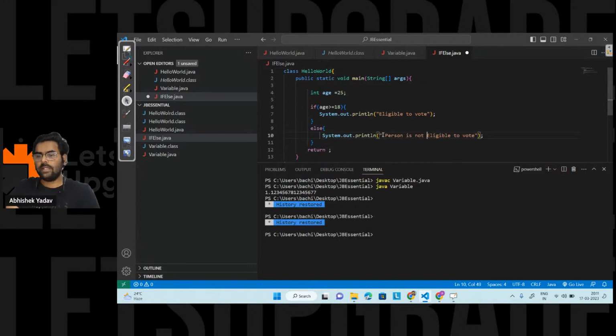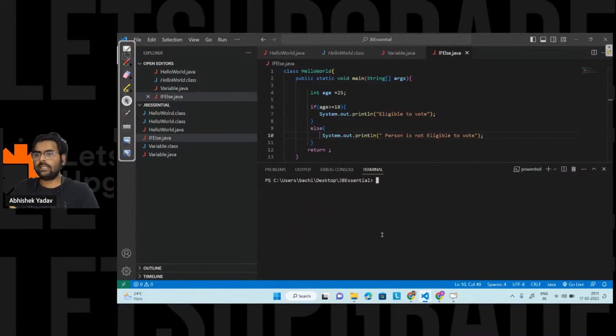So let's run the code here and see what output I get. Clear the screen. I have to use javac and ifelse.java. The program is compiled successfully, and now I have to run the code.